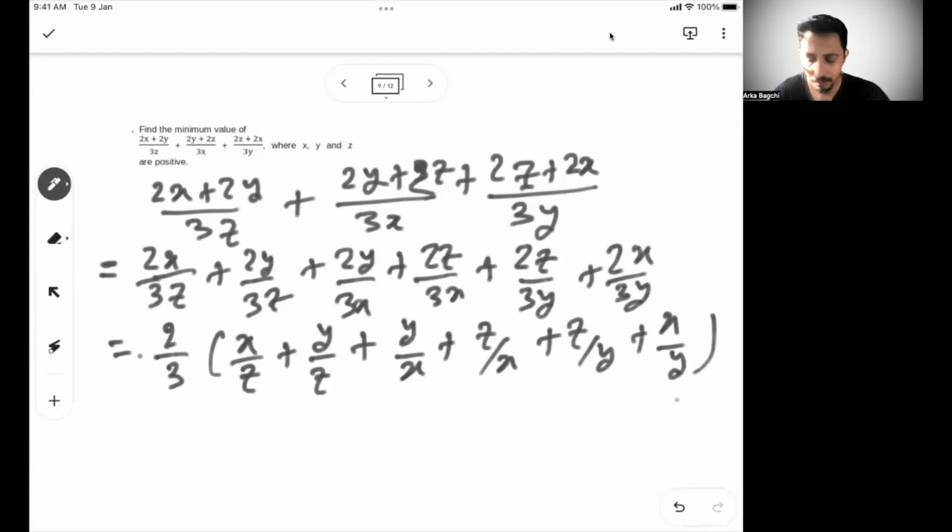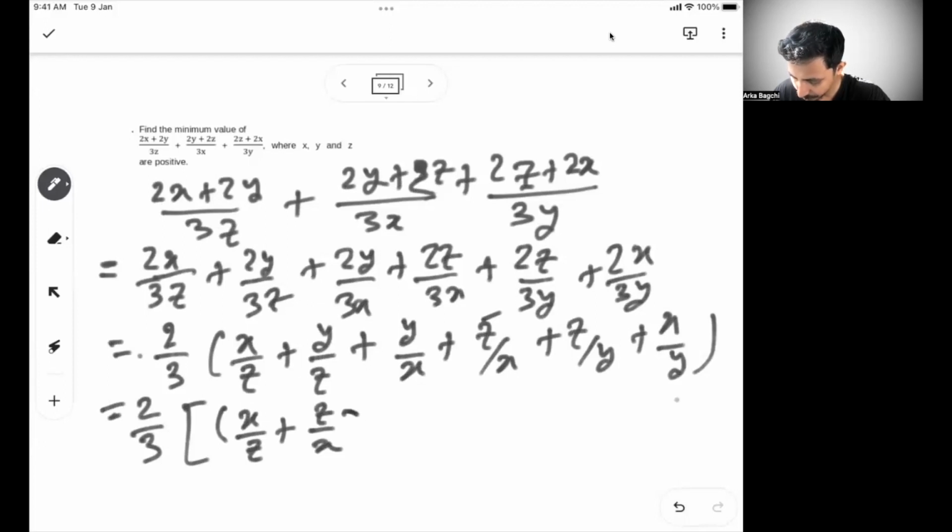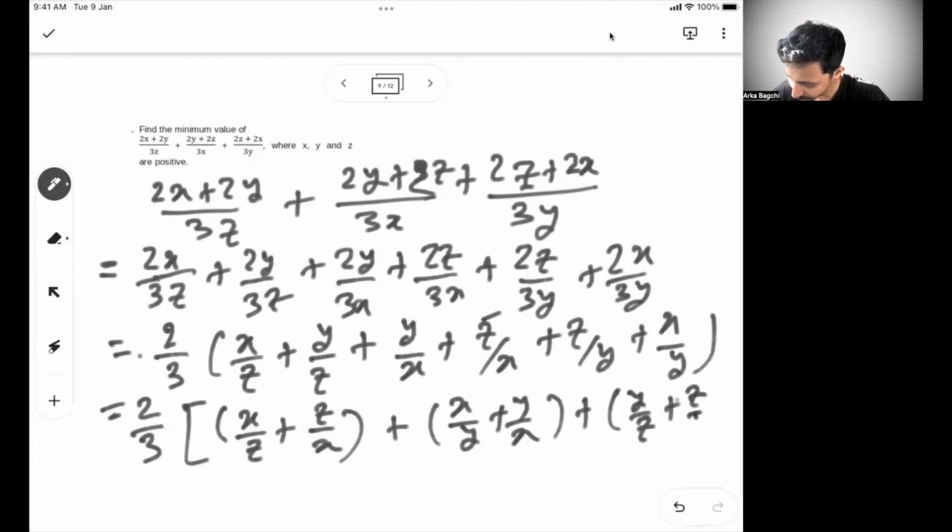So you have this. Now if I just try to simplify this, it becomes nothing but x by z plus z by x. So this is one part. The other part is x by y plus y by x. The other part is y by z plus z by y. So these are the three ways you can write.